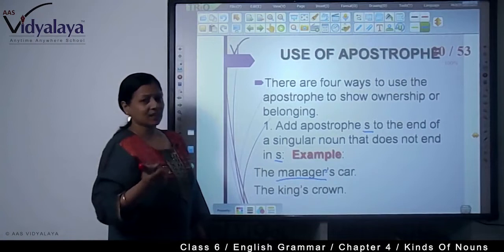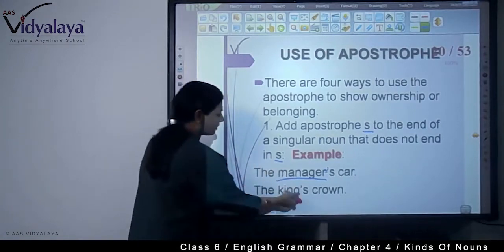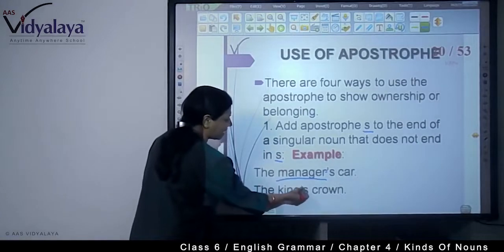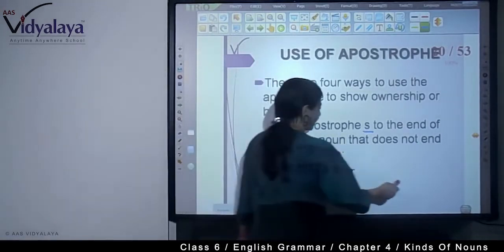The king's crown. Whose crown is that? It is the crown of a king. So king is singular. Apostrophe s is what we have used.